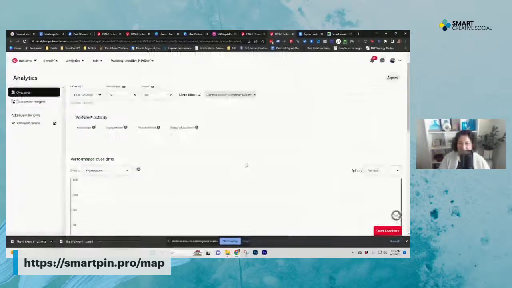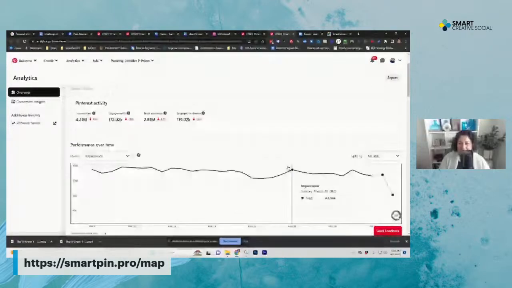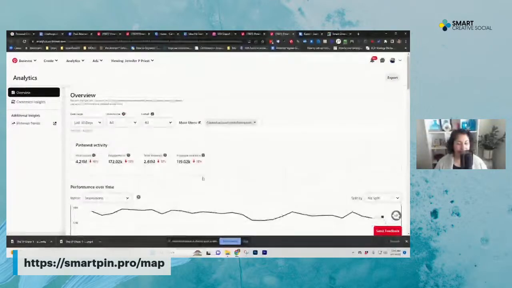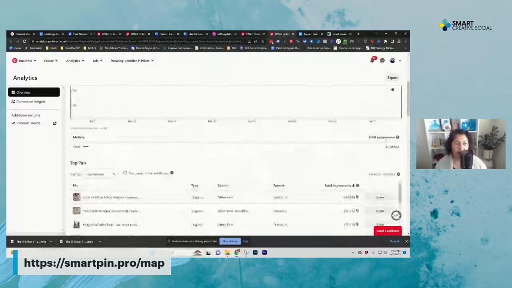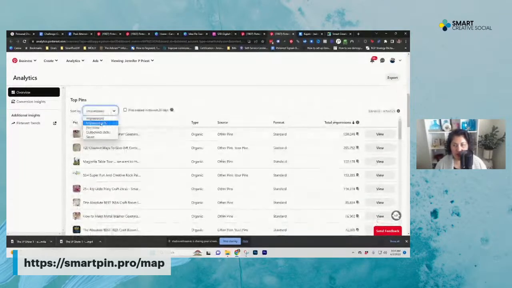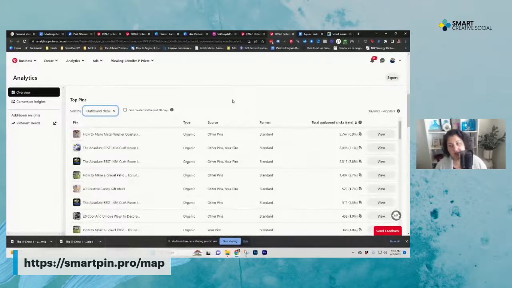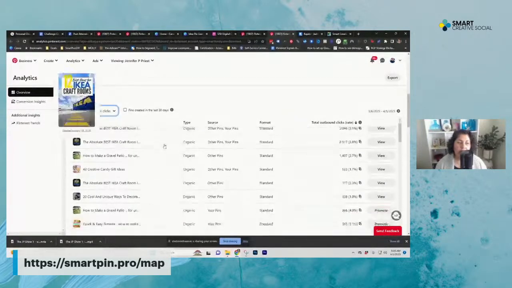All right. So impressions are down, whatever. Like people get so upset about the stats being in the red. It's not a big deal. But that's how you can adjust all of your stuff there. Okay. Total impressions, and here it's impressions. And then you can click and start looking at, okay, those are my top pins. Awesome. What are my top pins for outbound clicks? And we can start doing that analysis.